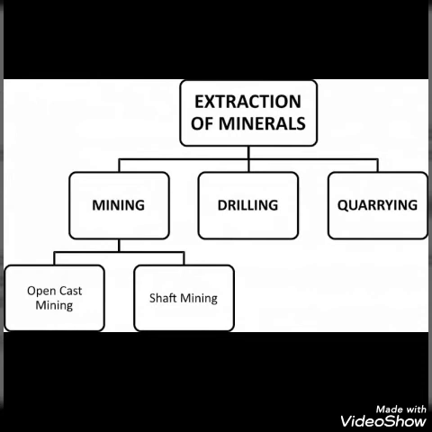These are the two types of mining. Second is drilling. In drilling, we have to drill a deep well or bore to take minerals out, like deep wells made to extract oil and natural gas by the Oil and Natural Gas Commission.